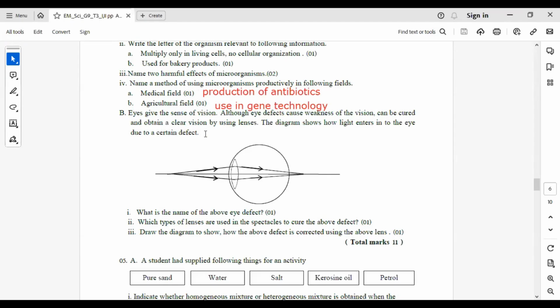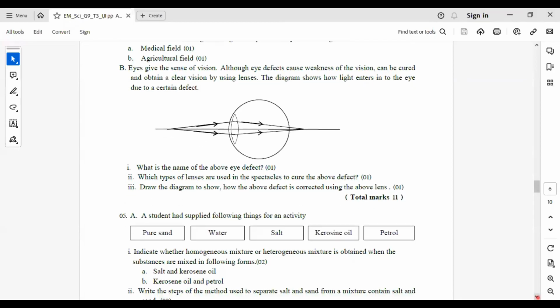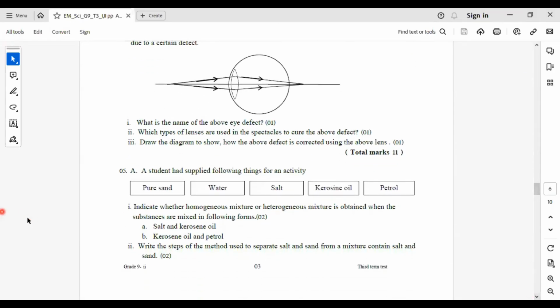Eyes give the sense of vision. Although eye defects cause weakness of vision, it can be cured and a clear vision obtained by using lenses. The diagram shows how light enters the eye due to a certain disease. Let's see Roman number 1. What is the name of the above eye defect? Answer: you can see the nearby objects cannot be seen properly, so the disease is long sight.